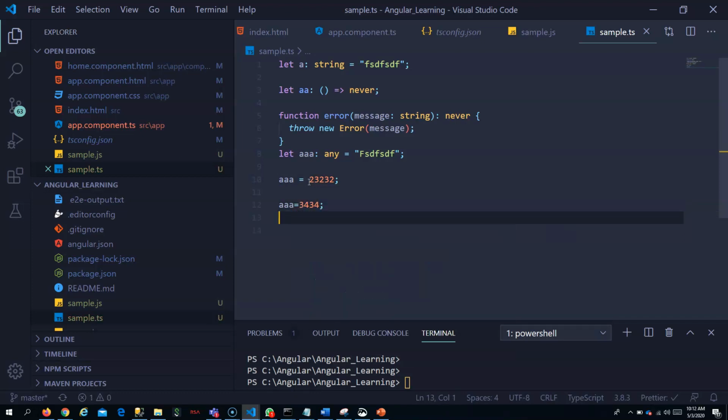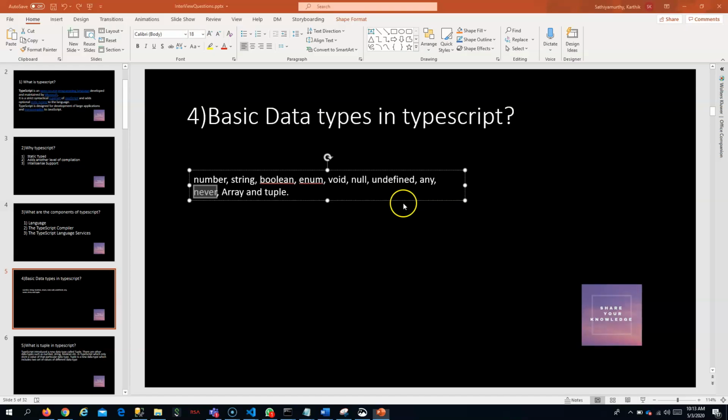You can put anything. When you mention any, any is said to be the type of everything. Understand that it is a supertype of everything. So this should be avoided because it will take you back to JavaScript. It is the same as using JavaScript if you use any. So this should be avoided.